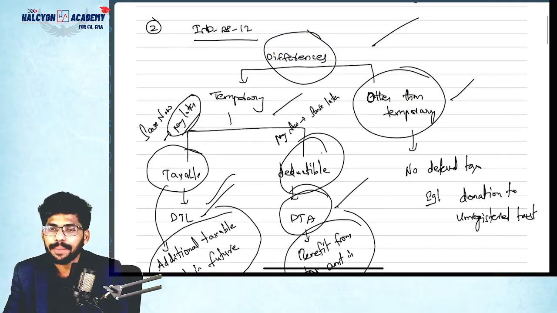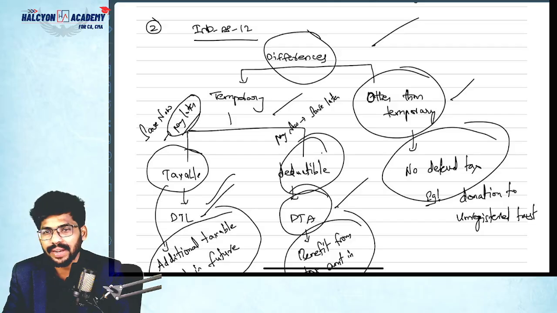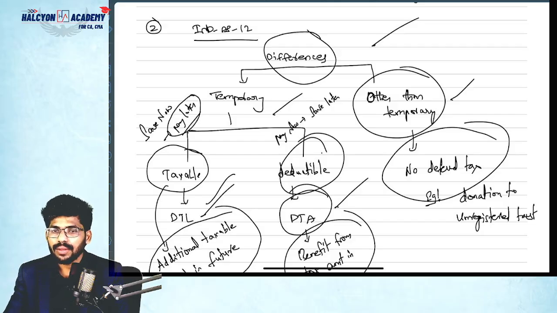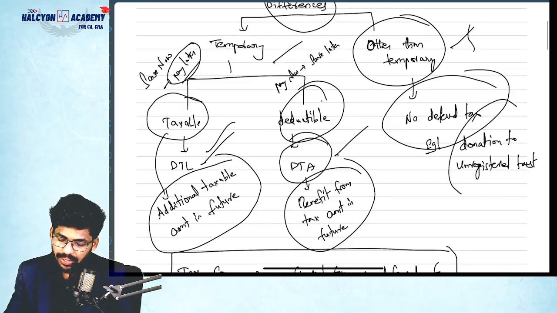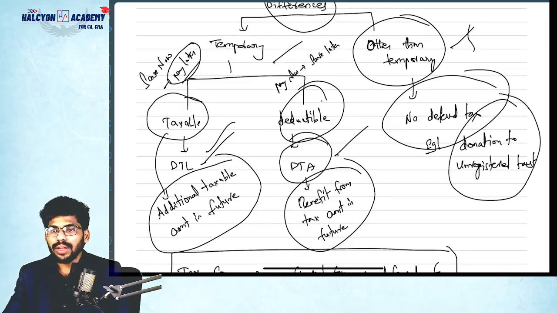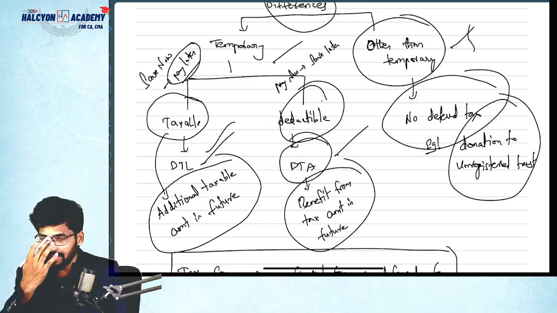Next, other than temporary is nothing but permanent differences, we can say. In case of permanent differences, there is no deferred tax, guys. Understood or not? See, example: donation to an unregistered trust. Then no deduction will be given, right? Simple, guys.